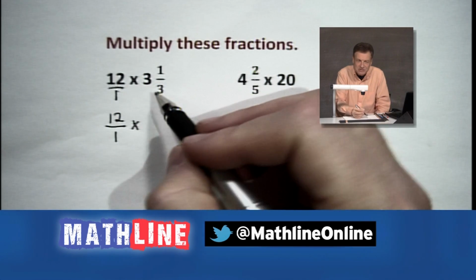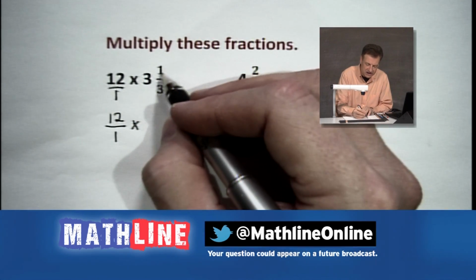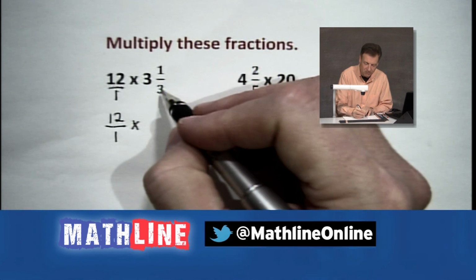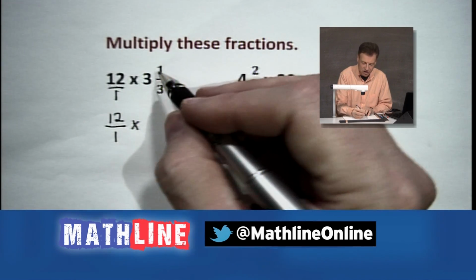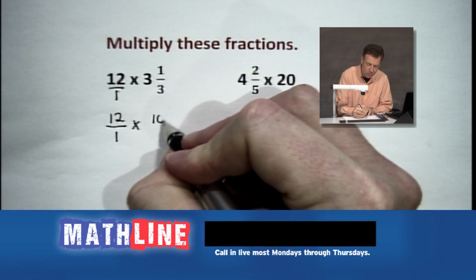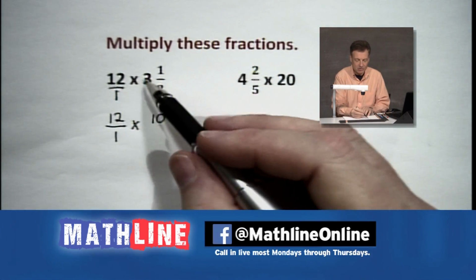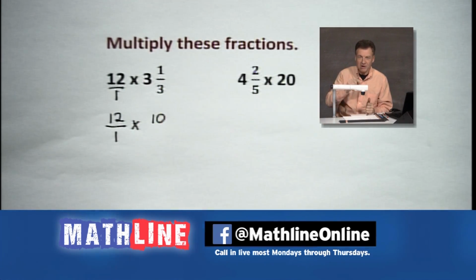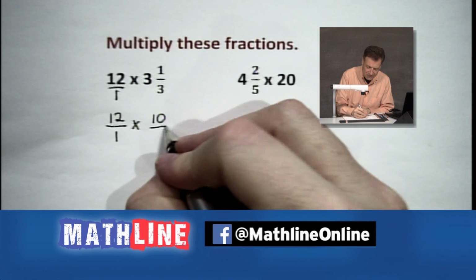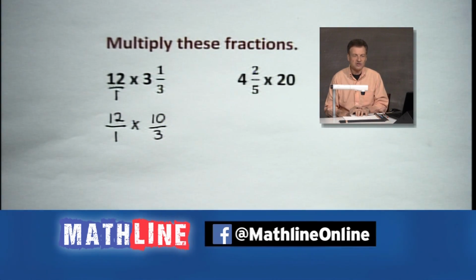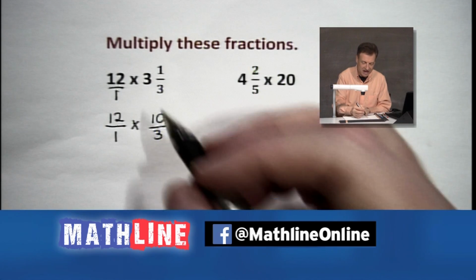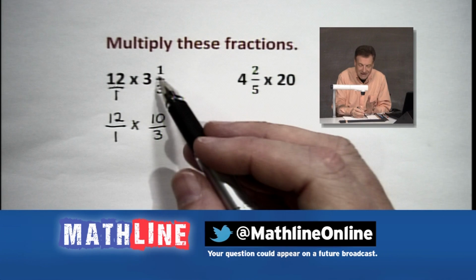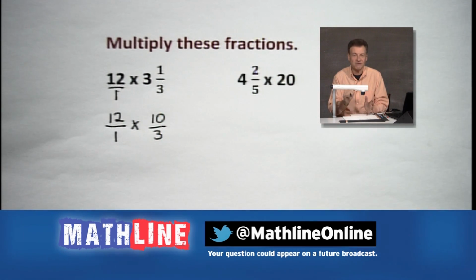So we're going to say 3 times 3 gives us 9. Add the 1. Now remember, 3 times 3, take the whole number part of that mixed number, multiply it times your denominator, then add the numerator to it, and that becomes your new numerator, which in this case is 10. Remember, 3 times 3, got it, 9. Add 1, you get 10. Y'all with me? Everybody out there? Good. And you keep that 3 in the denominator. It does not go away, because now instead of 3 1/3, we've got 10/3, which just means the same thing as 3 1/3. It's just written in a different fashion.